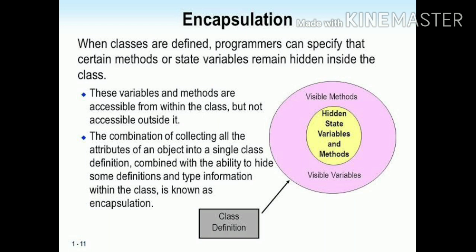The combination of collecting all the attributes of an object into a single class, combined with the ability to hide some definitions and type information within the class, is called encapsulation. When you're bringing all the things, variables, data, together, and something is hidden, and you are putting it inside a class, that is known as encapsulation.